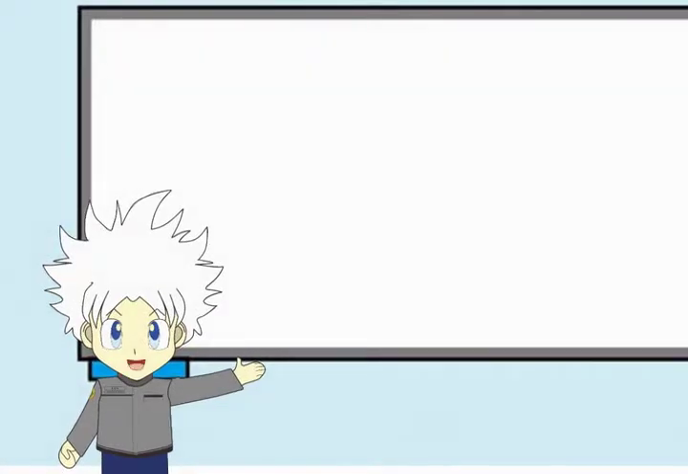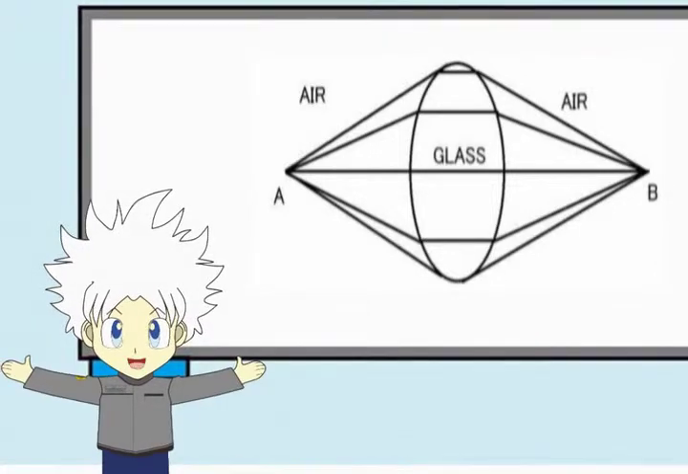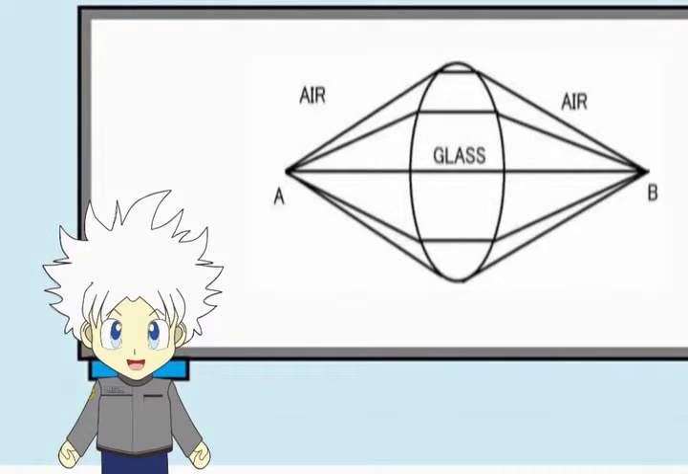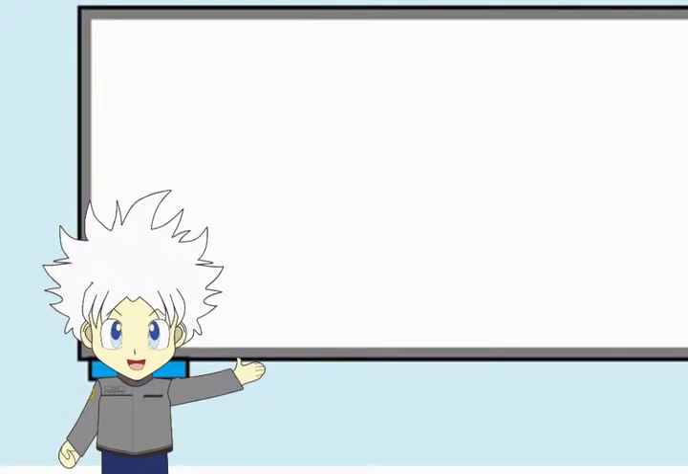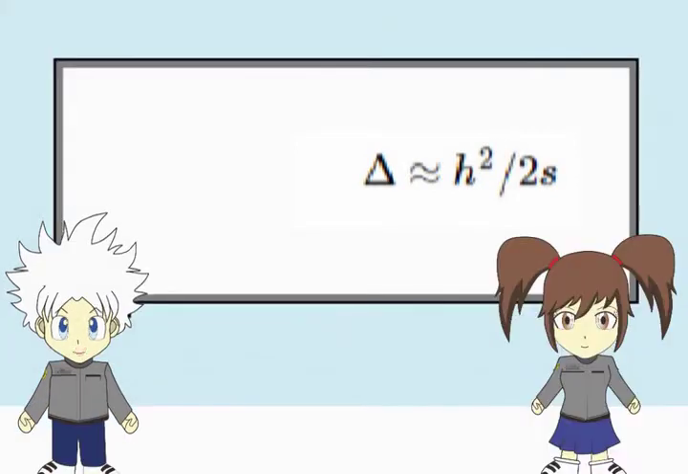Now, in a lens, take a look at this picture. When the light goes straight from A to B, there will be a delay of time. So the time that the light takes from A to B is the same as when it takes the other path. To help us understand the behavior of light rays, we use mathematical tools. Take a look at this figure. When the angle is small, we get...